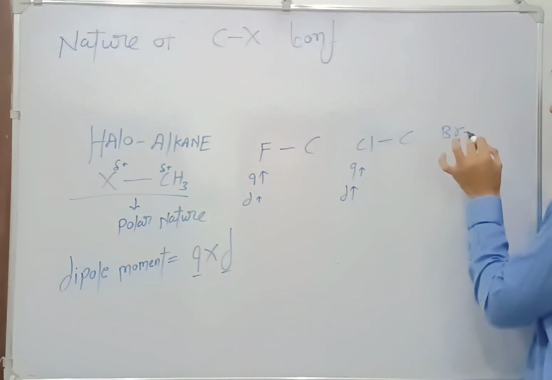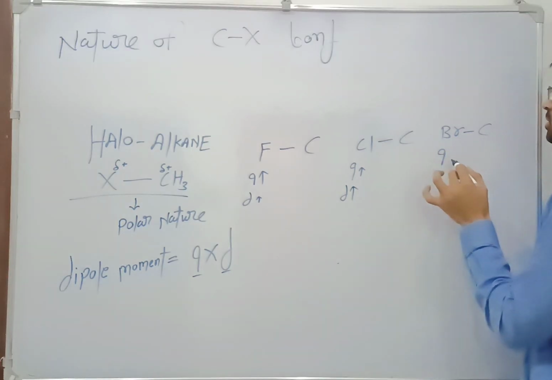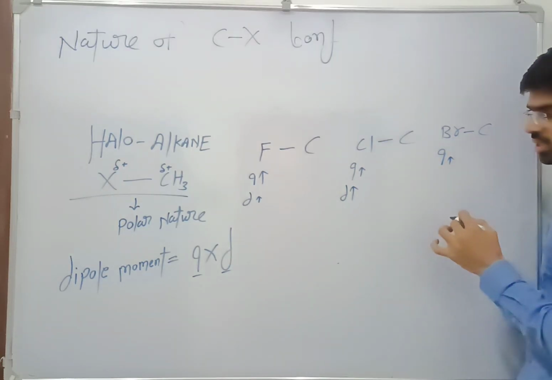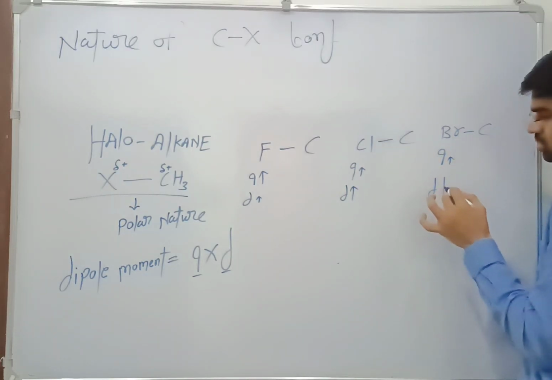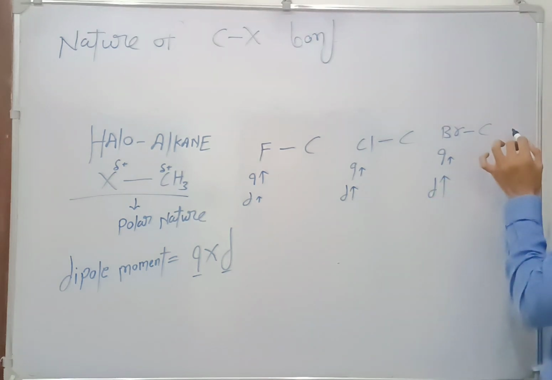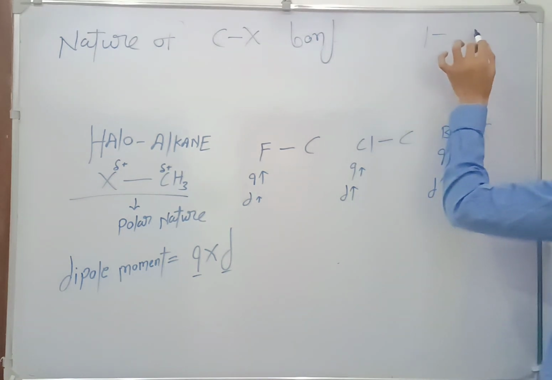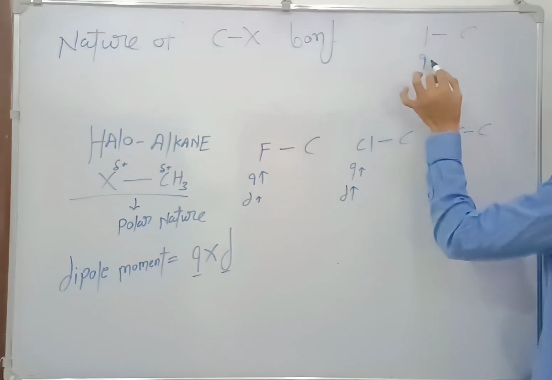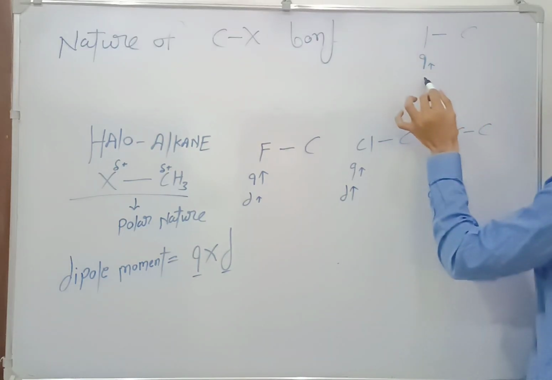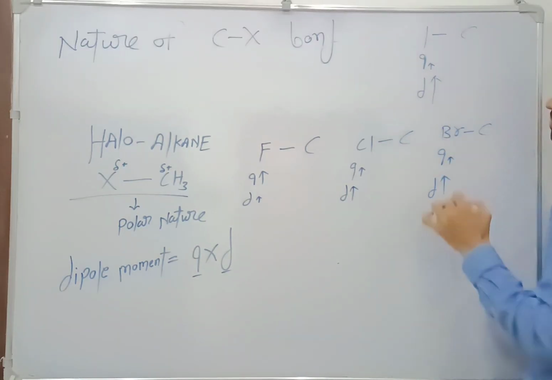In the case of bromine, the charge is lesser, but the distance is more. And in the case of iodine, the charge is least, but the distance is most.